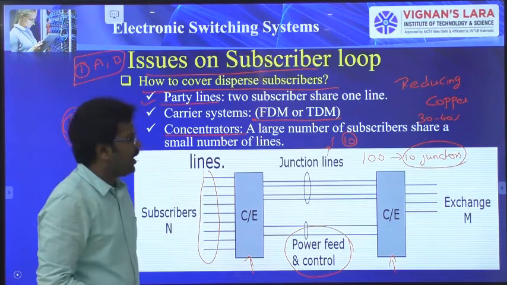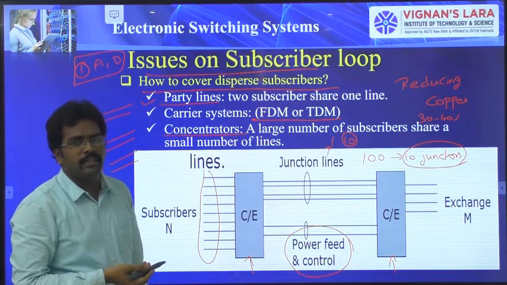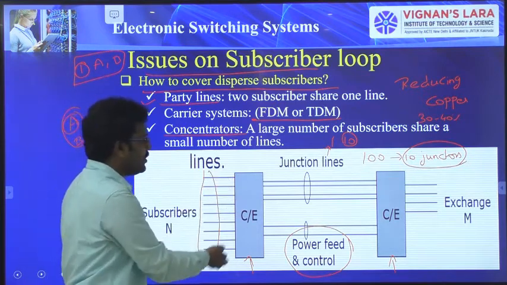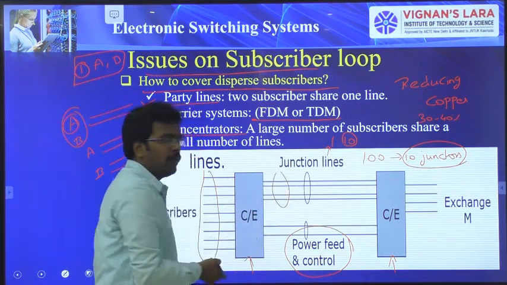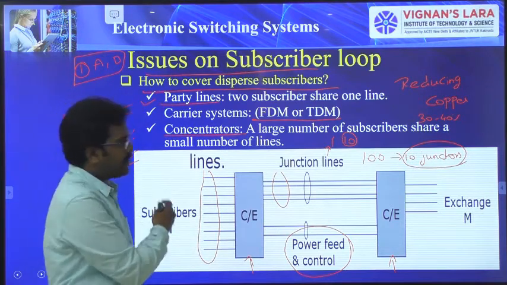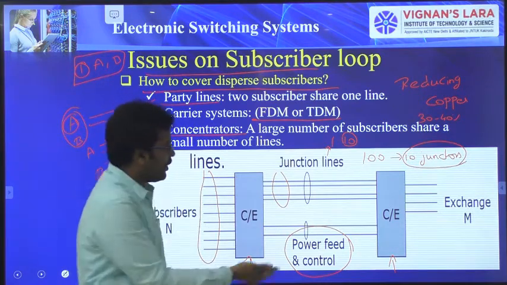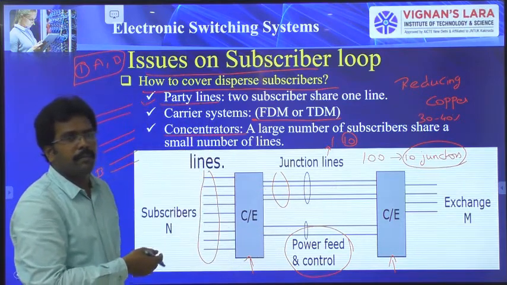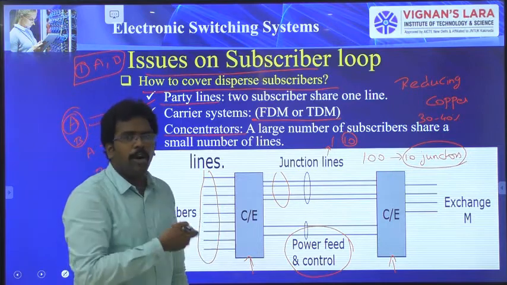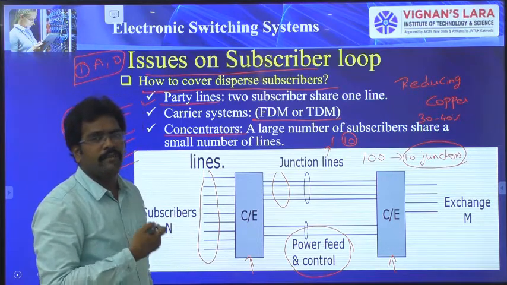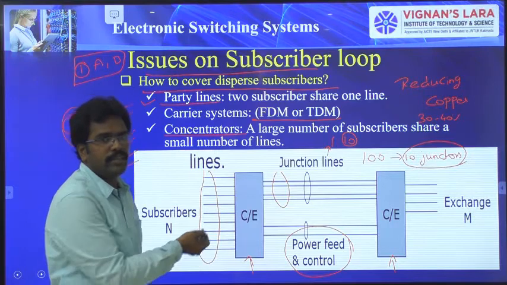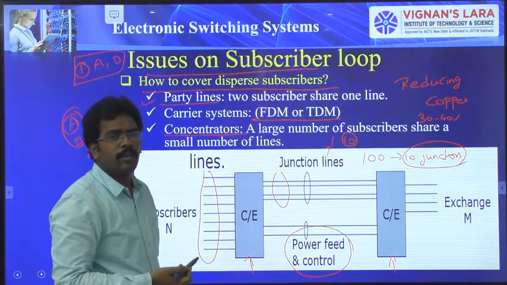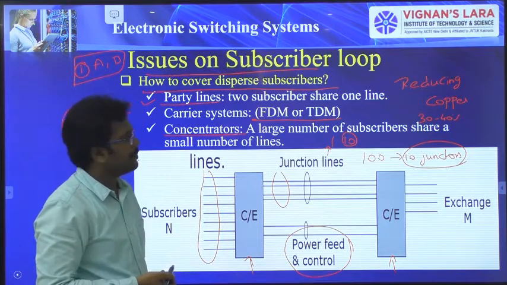So that I can reduce 90 copper wires. So this is the mechanism they are going to use. For these subscribers, with the help of a few lines, they are going to establish connection between the subscriber and the exchange. So we can save a lot of copper with this mechanism, but this network becomes blocking if multiple calls are made at a given time. That is the only drawback in this mechanism. But the advantage is you can reduce the copper and you can reduce the cost of the system.